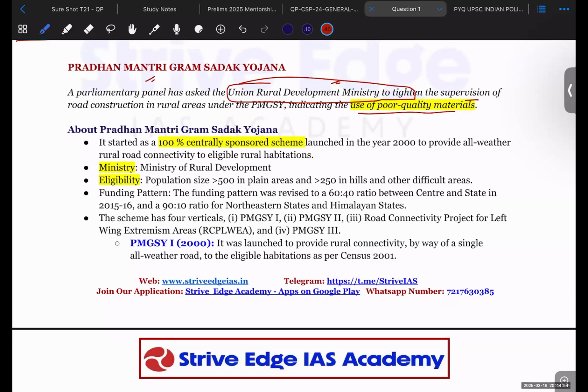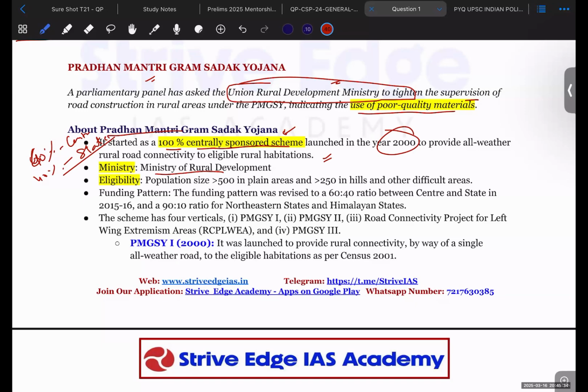Besides it, what is the Pradhan Mantri Gram Sadak Yojana? It is a centrally sponsored scheme. Centrally sponsored scheme means approximately 60% of the amount is given by the center and approximately 40% by the state. So state and center both give the payment to keep the scheme operational for a longer period, until it achieves its desired goal. It was launched in 2000, and its ministry is the Ministry of Rural Development.